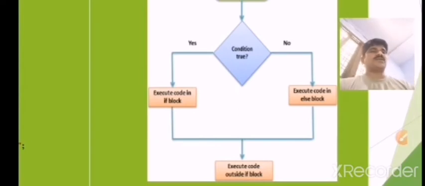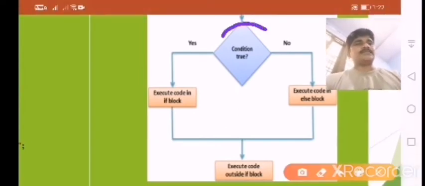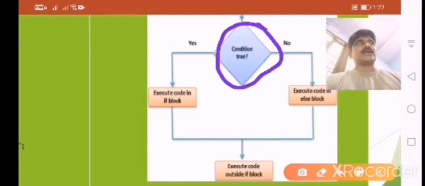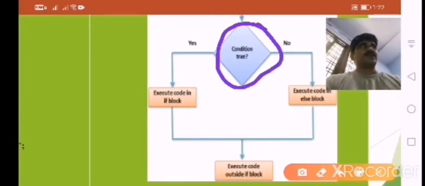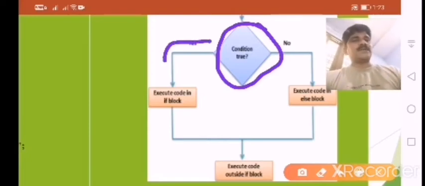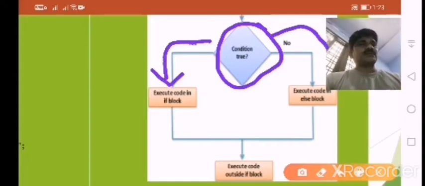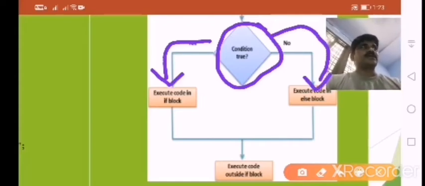Here we have to observe the flow chart. So here I can use the condition. This condition has two possibilities, either true or false. If it is true, it will display a true statement, or if it is false, it will display a false statement.